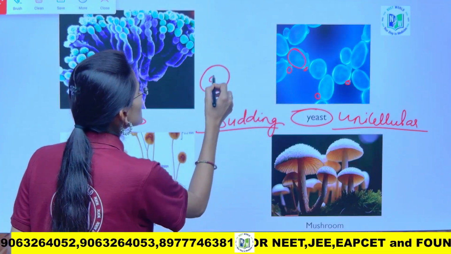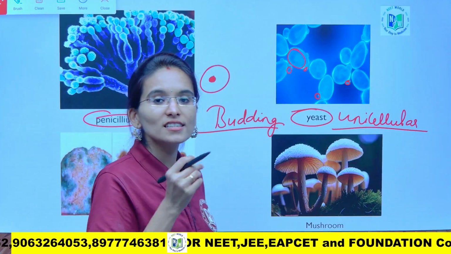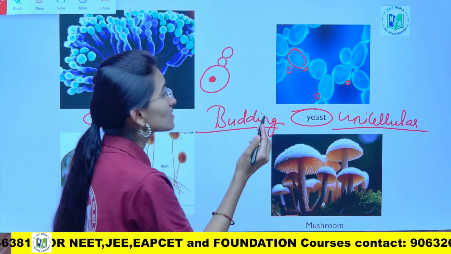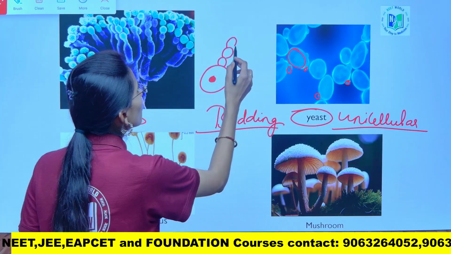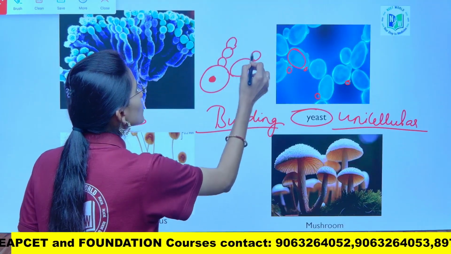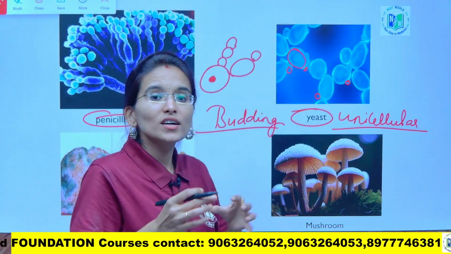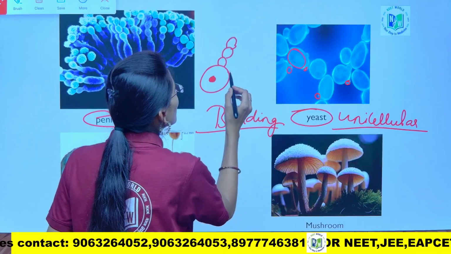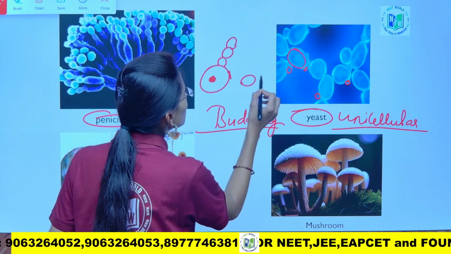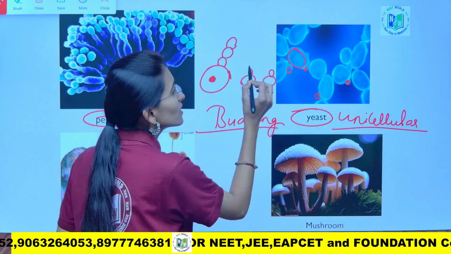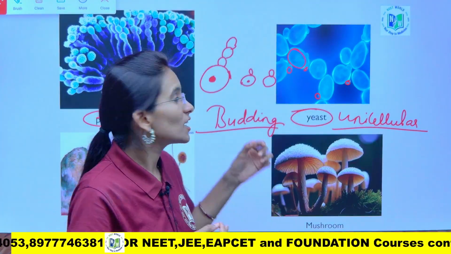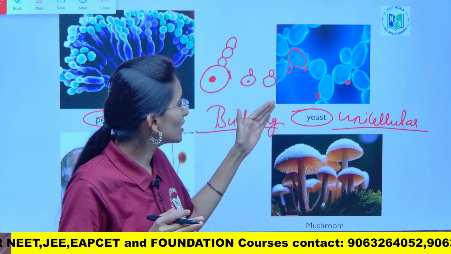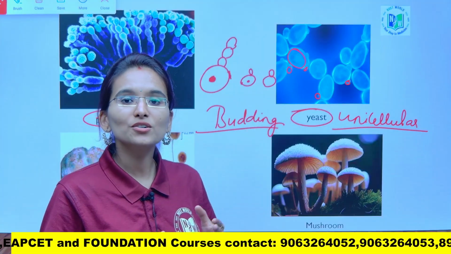The yeast contains only a single cell, hence it is unicellular, and it produces small outgrowths called buds on the surface of its body. When these buds mature, they detach from the parent body and grow as new individuals. These new individuals again produce buds on the surface of their body. This is simply the asexual method of reproduction shown by yeast.